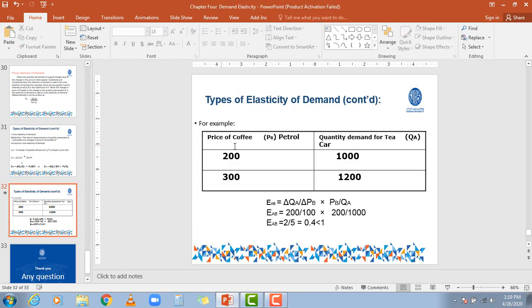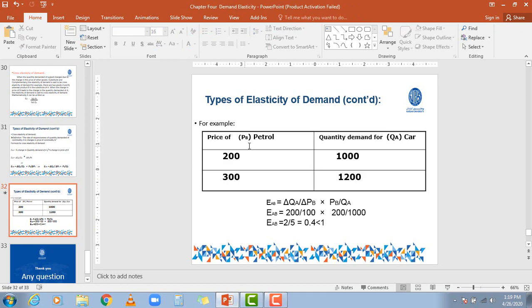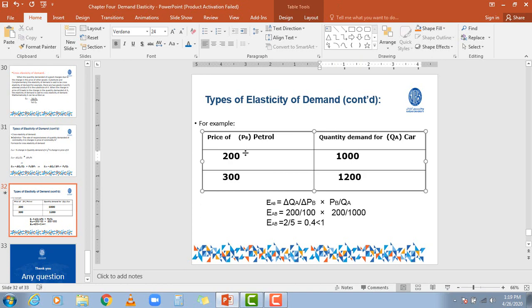If the price of petrol is 200, what will be the quantity of car demanded? 1000. But if the price of petrol increases from 200 to 300, what will be the demand for car? It will be 1200, right?